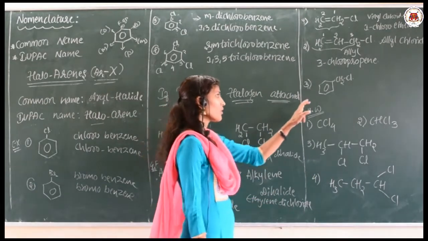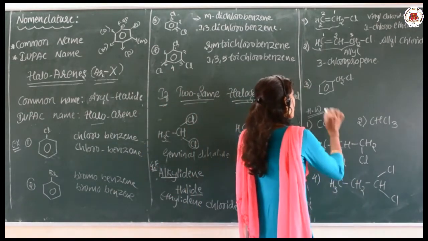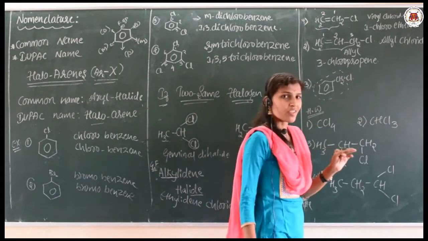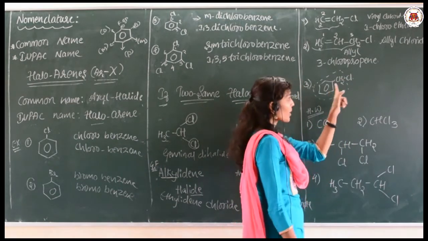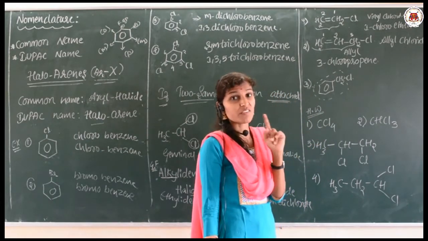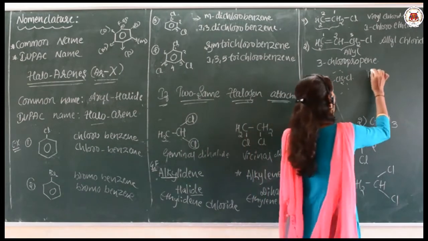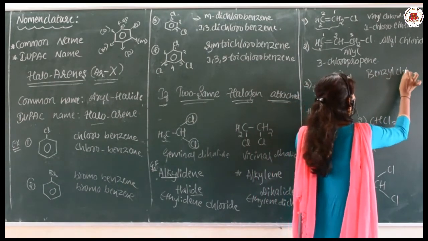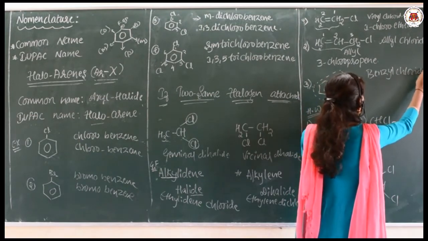Okay, third compound. Just look at this: this is the benzyl group, where one carbon is included along with the benzene ring. Not C6, it will be C7. So the common name is benzyl chloride.